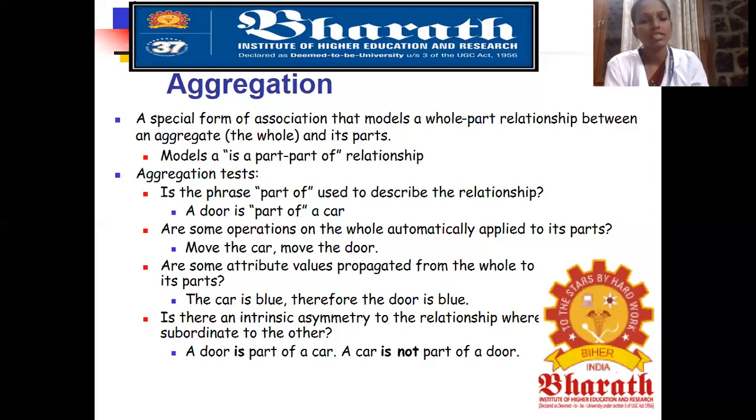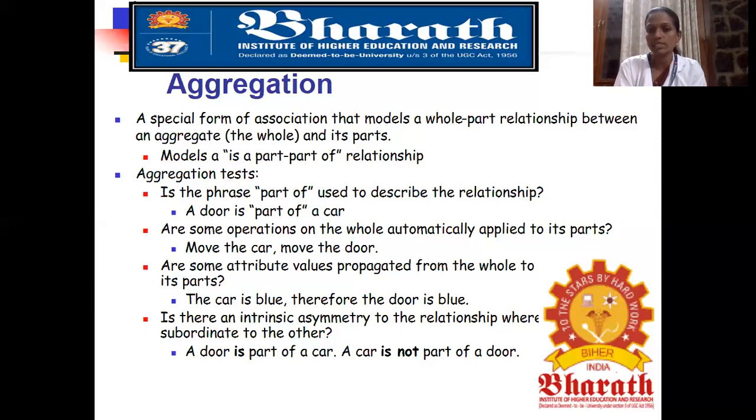The next question: is there an intrinsic asymmetry to the relationship, where one is subordinate to the other? That means a door is a part of the car, but a car is not a part of the door. A brake system is a part of the car, but a car is not a part of the brake system. The whole thing is the car, and the door is the part of it. So aggregation means a special form of association that models the whole-part relationship between an aggregate and its parts. It models a part-of relationship.